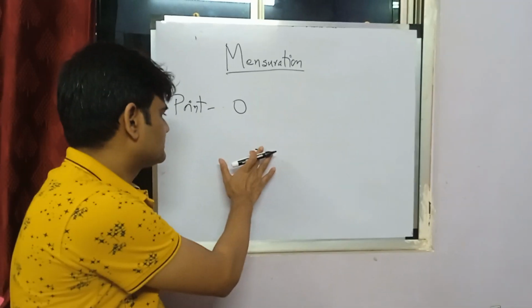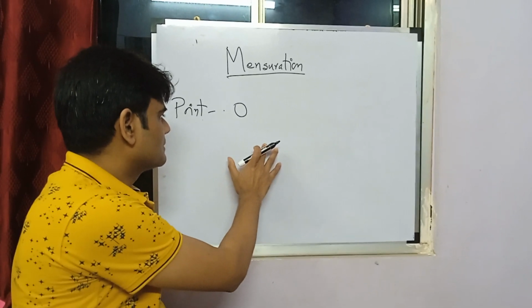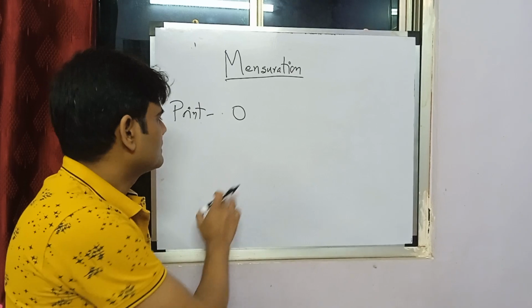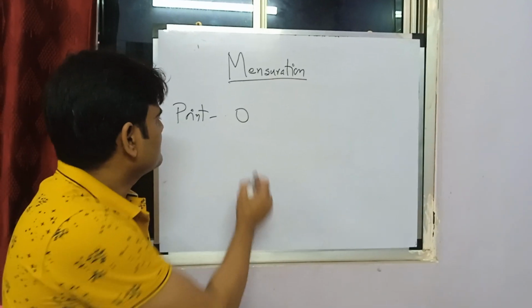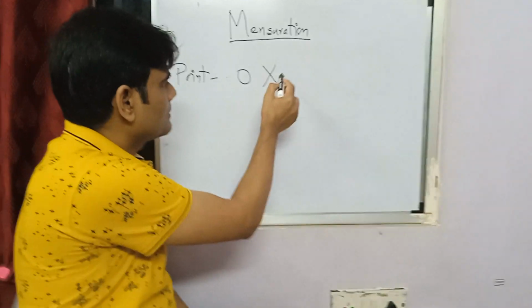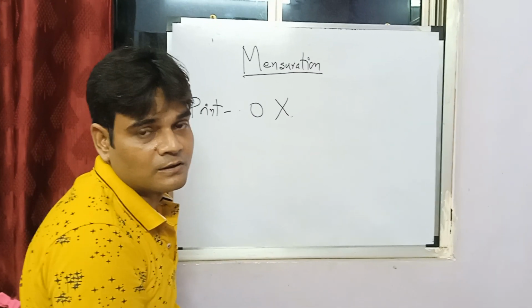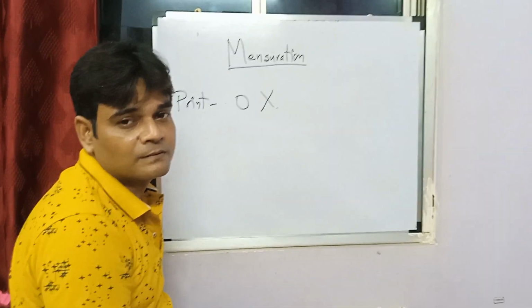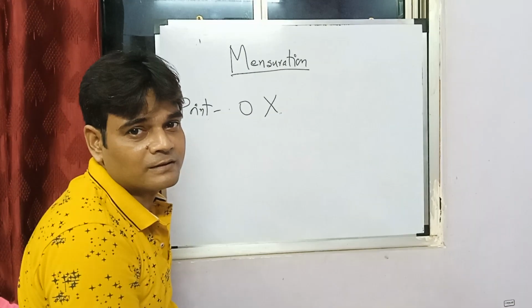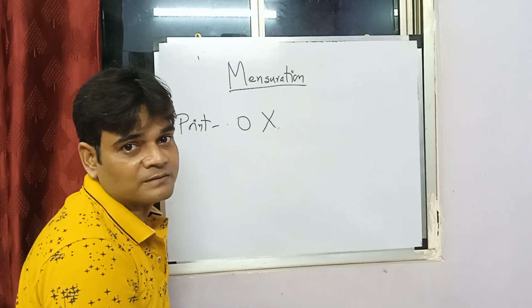But this is one of the debatable topics. I would say it is a debatable topic, but it's acceptable by many mathematicians across the world. So we all have to agree, right? I mean, we cannot fight with mathematicians, right?